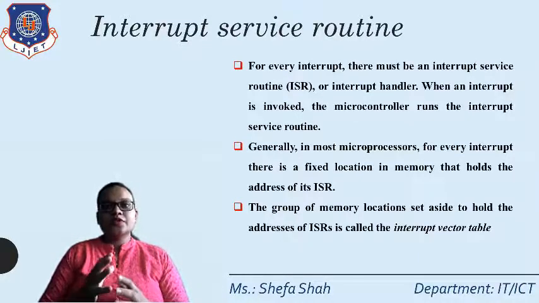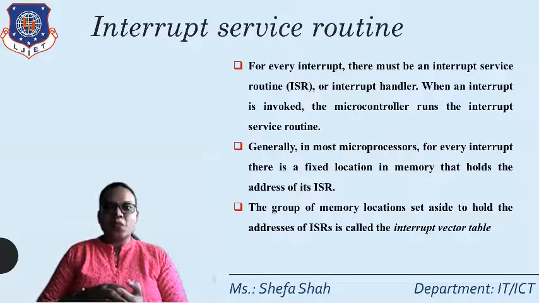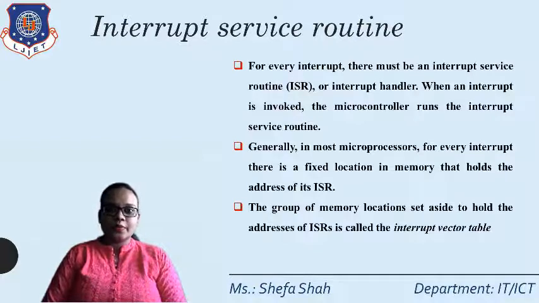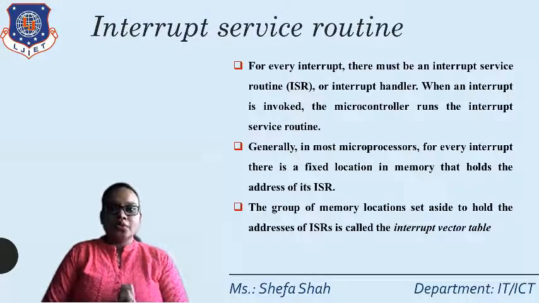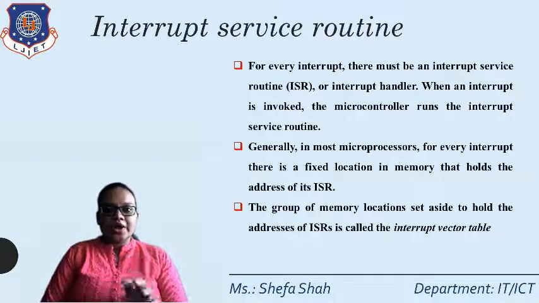Whenever the CPU or controller is processing a task and another subroutine or task is in queue and requires a more efficient way, that program is written earlier into a subroutine called the interrupt service routine, or ISR. For every interrupt, there must be an ISR, or interrupt handler, where the program of the interrupt is written.